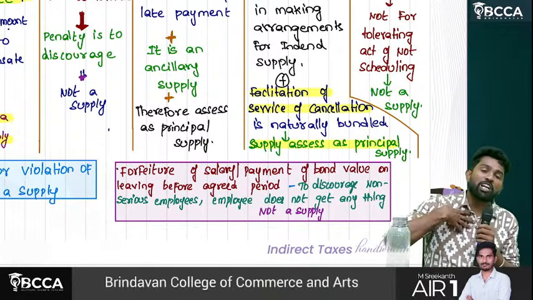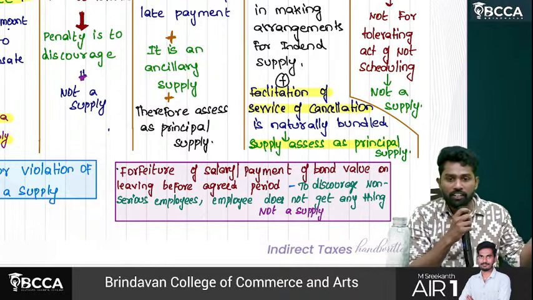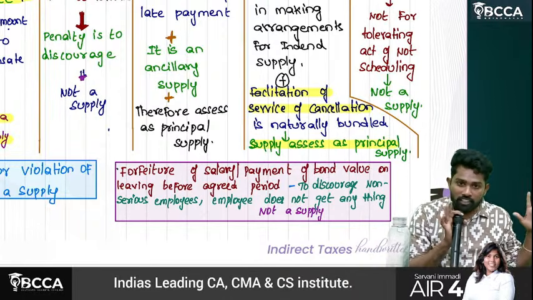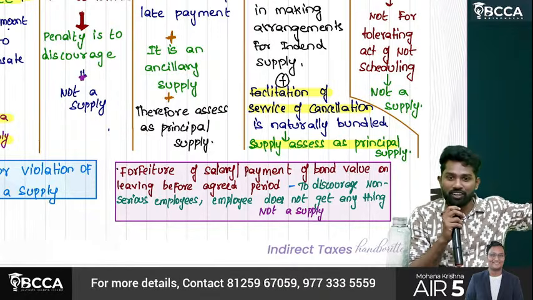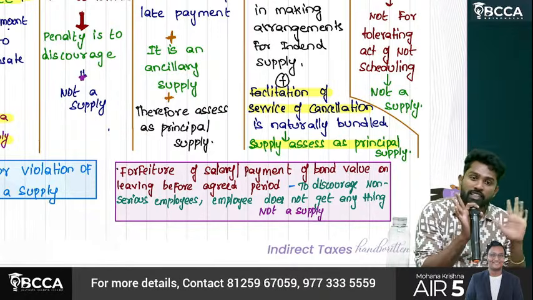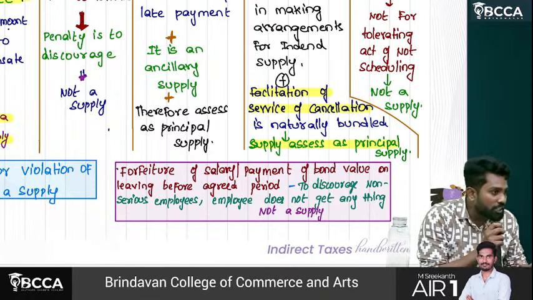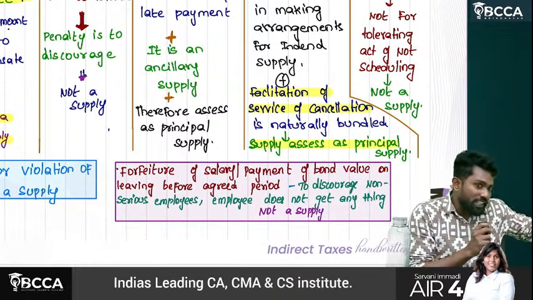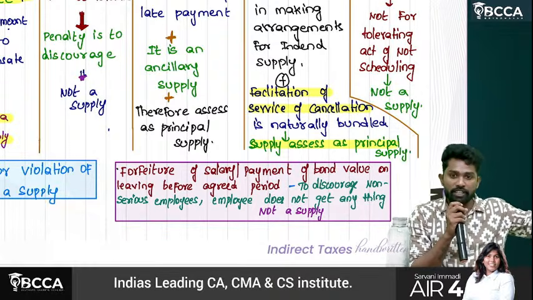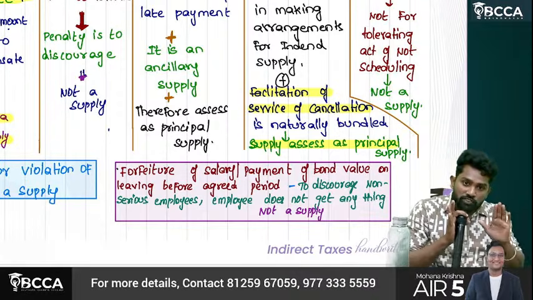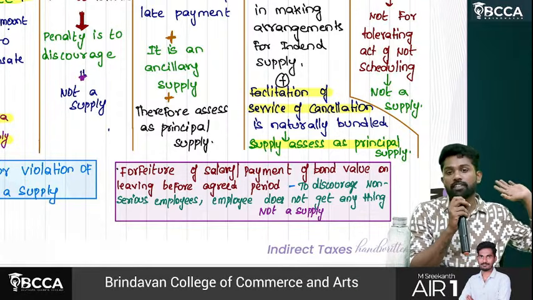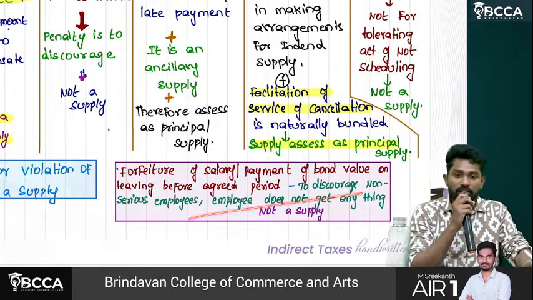It's not like they are okay with it, saying, you are leaving, fine, pay 5 lakhs, I'm okay with getting 5 lakhs, I'm not bothered about you leaving or not. That's not the intention of the company. The employer's intention is, by putting these kinds of terms, at least the employee gets discouraged to leave. So it's for discouragement, not to tolerate that event. That's why it is also not a supply.